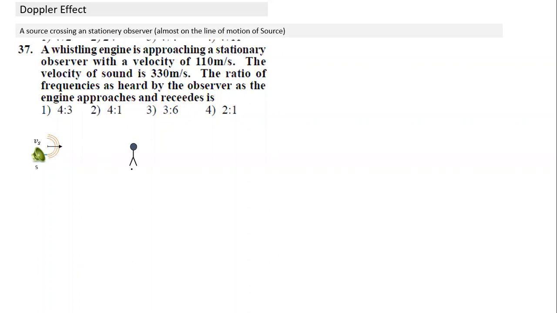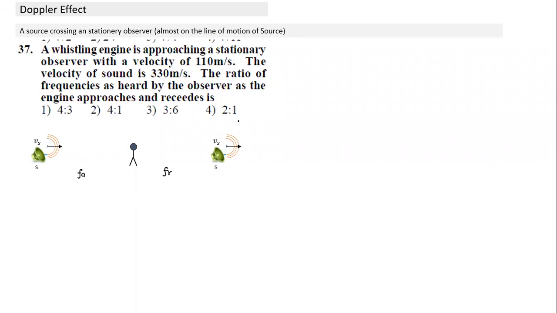In this case, the observer is at rest. So in my formula VO is 0, and the sign of Vs will not change, since it's moving towards the observer. So we'll calculate the first frequency F1 here, the frequency of approach. And when it is crossing, it will appear something like this. The engine will be moving away, at the same speed. Since it is moving away, we'll reverse the sign of Vs in the formula. And this will be the frequency observed when it is receding away.